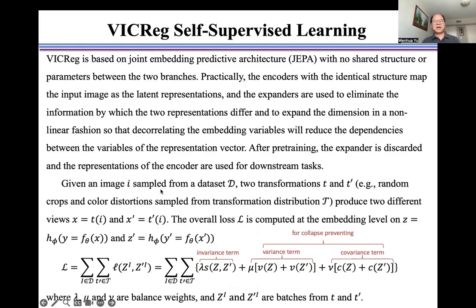Given an image I sampled from a dataset D, two transformations T and T prime produce two different views, X and X prime. The overall loss L is computed at the embedding level on Z and Z prime, as shown here, which includes three terms, namely the invariance term, the variance term, and the covariance term. The last two terms are used to prevent the collapse, where lambda, mu, and nu are balance weights. Z and Z prime are batches from T and T prime.